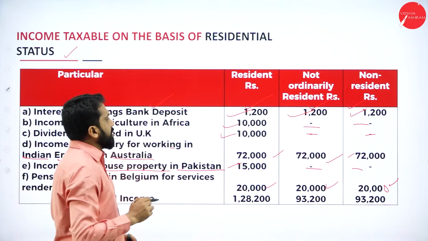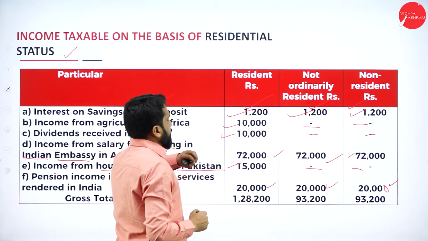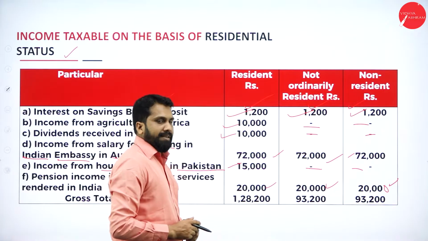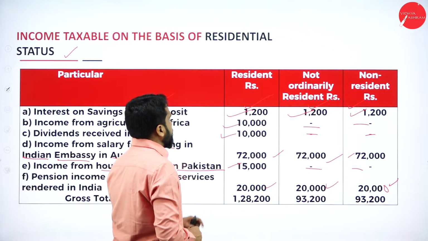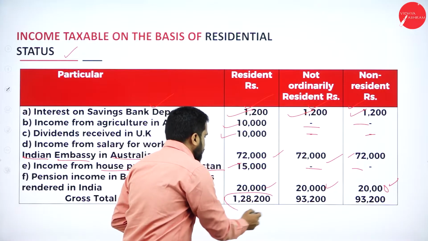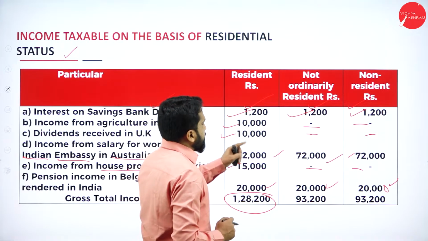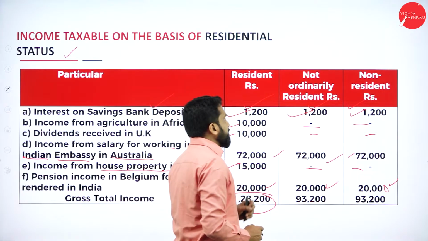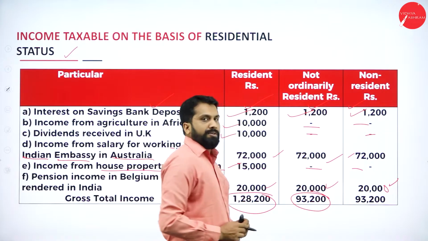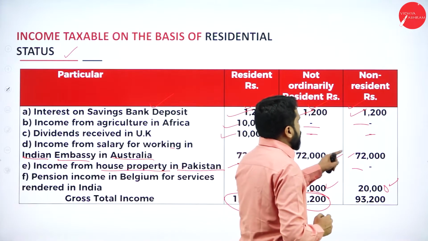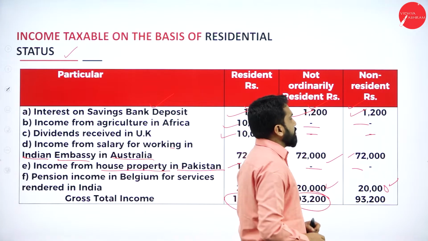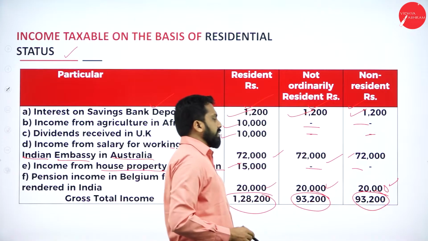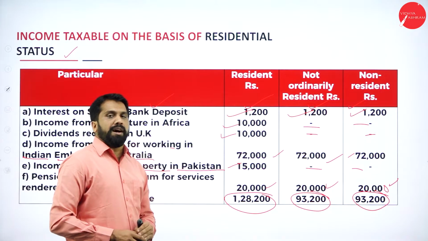We'll add everything now. 10 plus 10, 20, 72, 92, plus 15, 1,07,000, plus 20, 127, and 128,200. Then, similarly, 72 plus 20, it will be 92,000, plus 1,200, 93,200. Next, 72 plus 20, it will be 92,000. 92 plus 1,200, it will be 93,200. This is all about this problem.